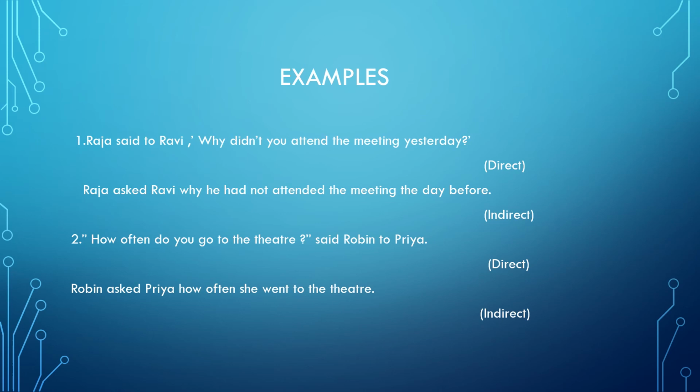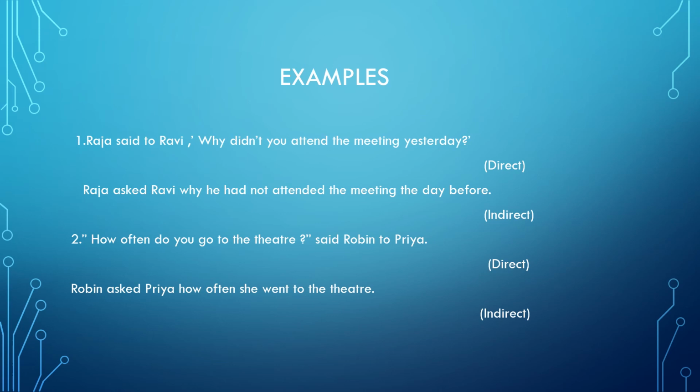Now I'll repeat the sentence. "How often do you go to the theater?" said Robin to Priya. Now I am supposed to remove the question mark, and use a word instead of said, some word which tells me that it is a question. The easiest one, of course, is asked. You can even write words like inquired. Wondered you can't write, but inquired you may write. So here the sentence changes from direct to indirect: Robin asked Priya how often she went to the theater.